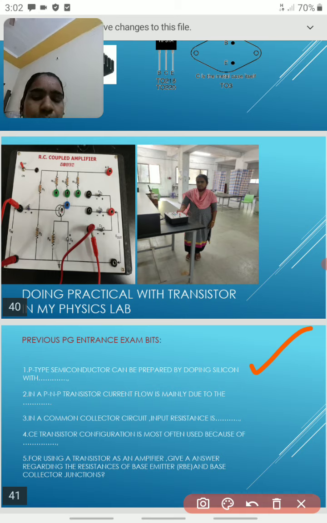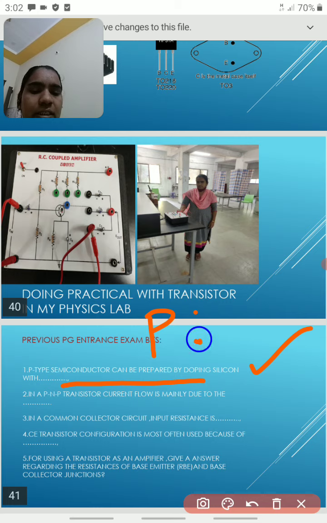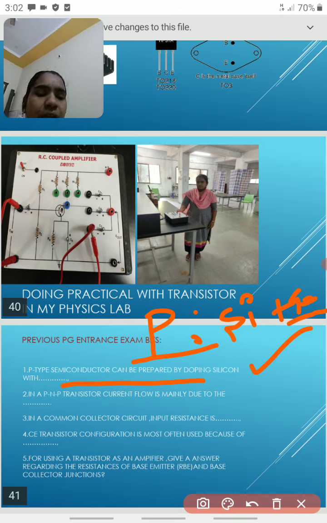We know that in a P type semiconductor, the majority charge carriers are holes. In the construction of a P type semiconductor, we dope silicon with gallium or aluminium or indium. So this is the answer.